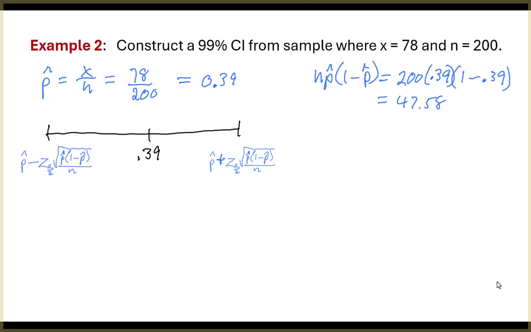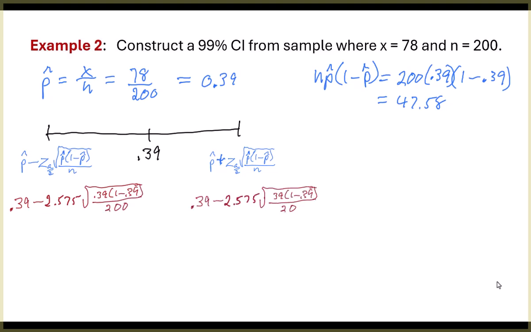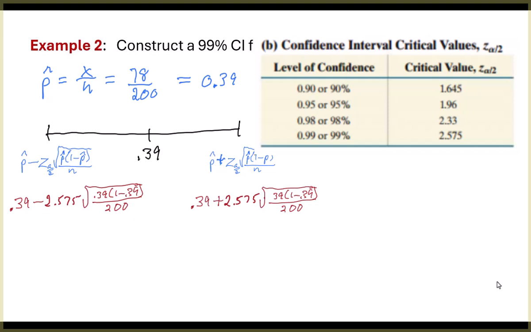The confidence level. And so instead of plugging in 1.96, I'm plugging in 2.575 from the table for a 99% confidence level, notice that number got bigger. It was 1.96 for a critical value. Now it's 2.575.